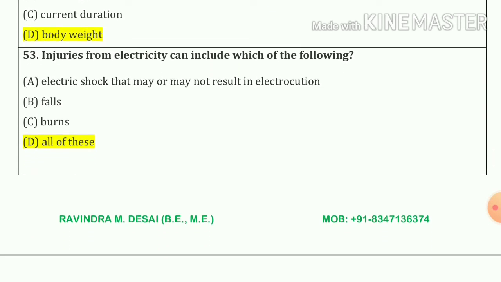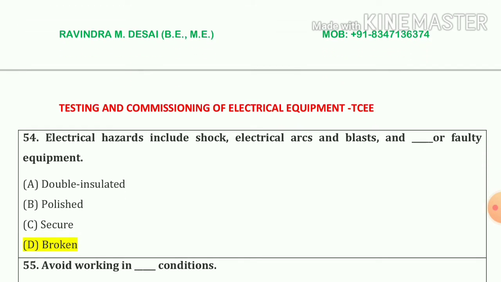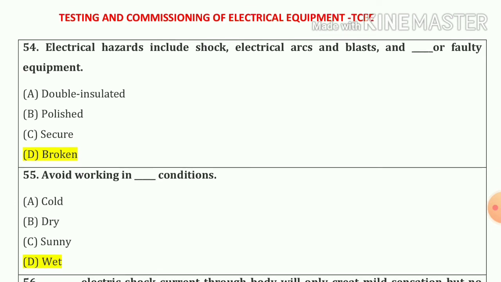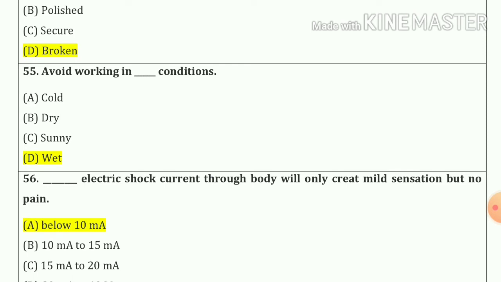53 number. Injuries from electricity can include which of the following? So our answer is A, B and C also. 54 number. Electrical hazards include shocks, electrical arcs and blast, and blank or a faulty equipment. Broken or a faulty equipment. That means our answer is D. 55 number. Avoid working in blank conditions. Avoid working in wet conditions. Option number D.